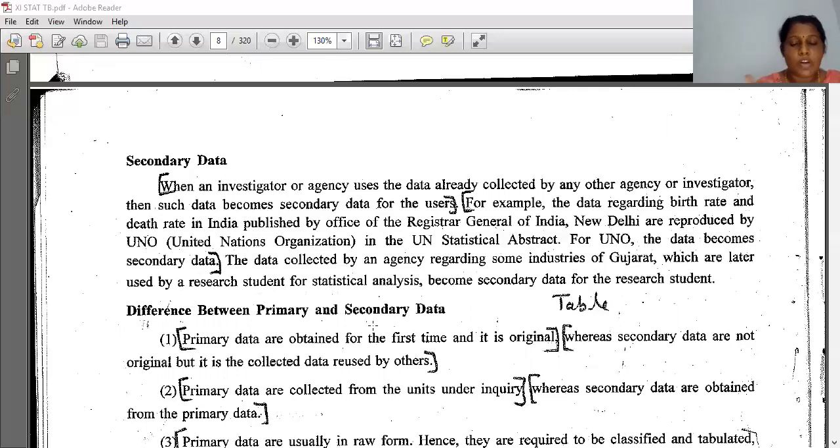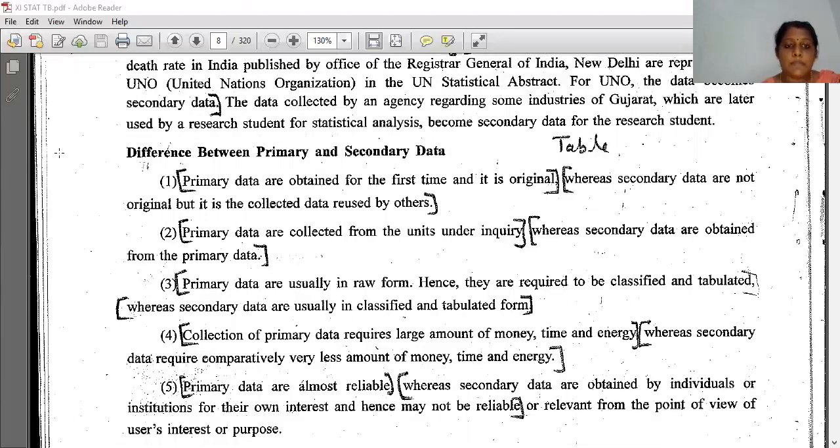Okay, just what I told you is in this definition. Now we'll see the difference between primary data and secondary data. This question is also very important.